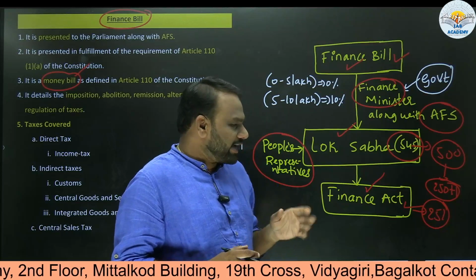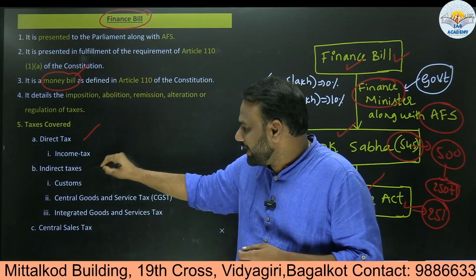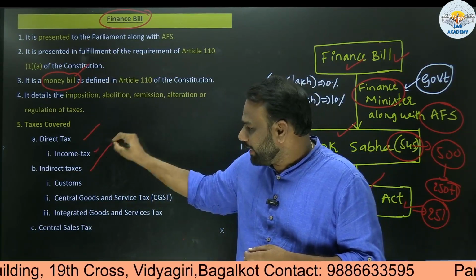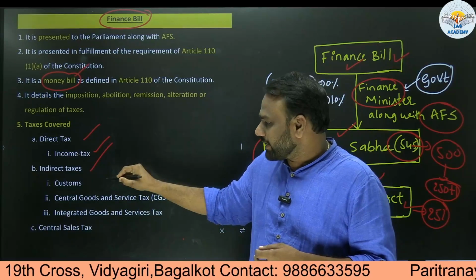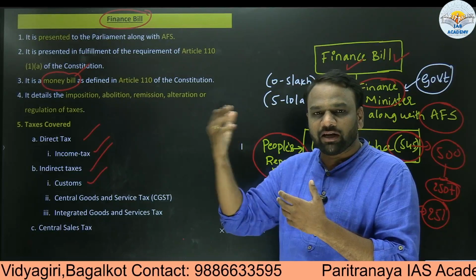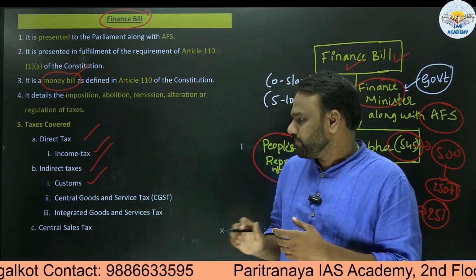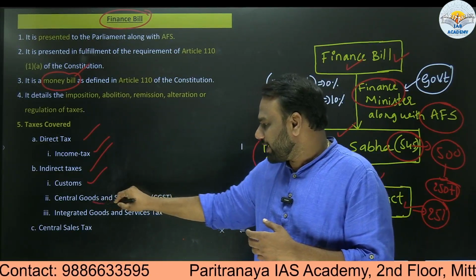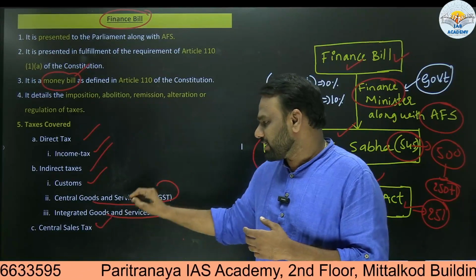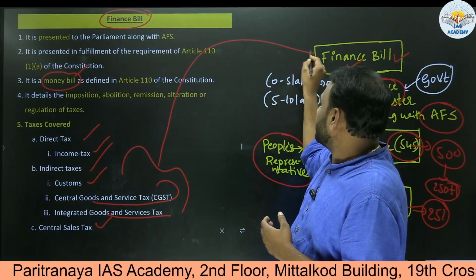Now, when I say taxes, there are different types of taxes. Some are called direct taxes, some are called indirect taxes. Within direct tax, an example can be income tax. Within indirect tax, examples are customs. Whenever some item is imported from another country, we impose a special tax on it, which we call customs tax. Another example of indirect tax is goods and services tax, integrated goods and services tax, central sales tax. All these various taxation related information is present in the finance bill.